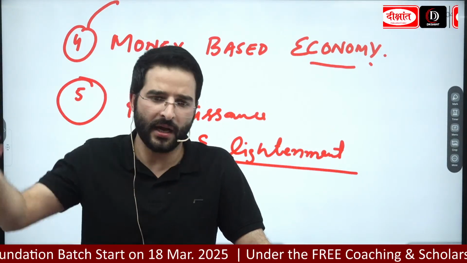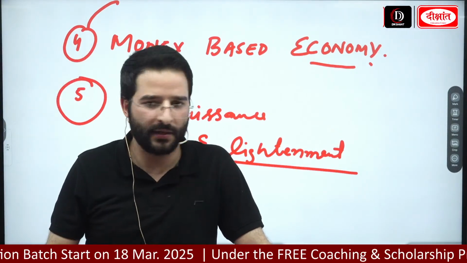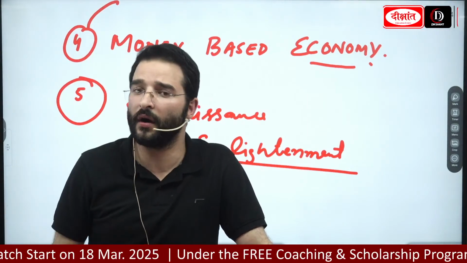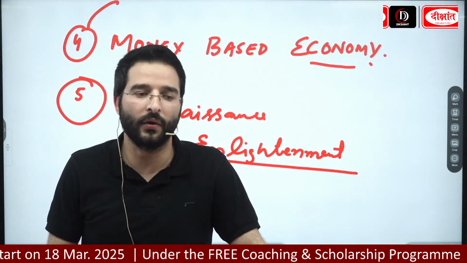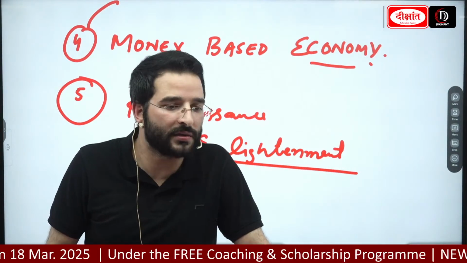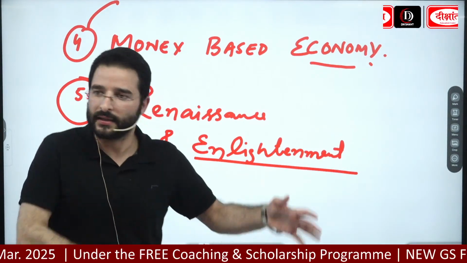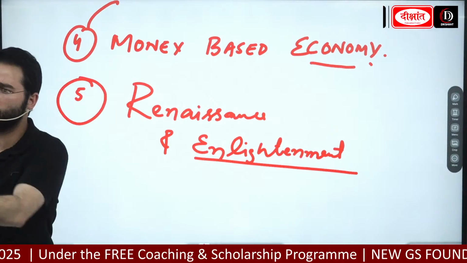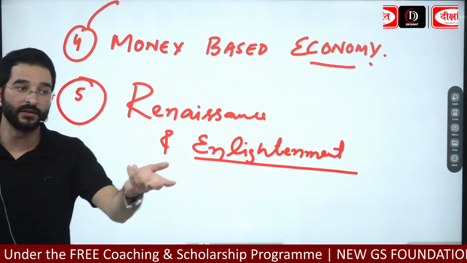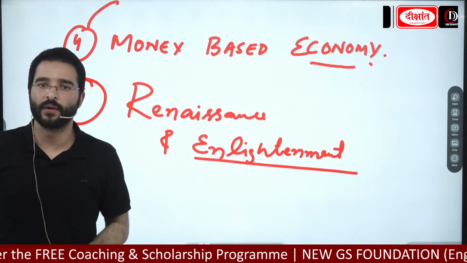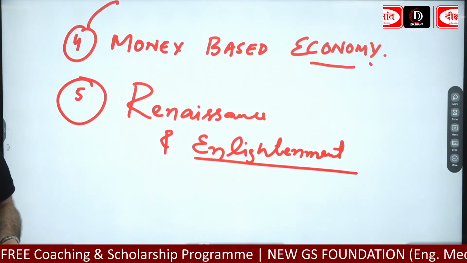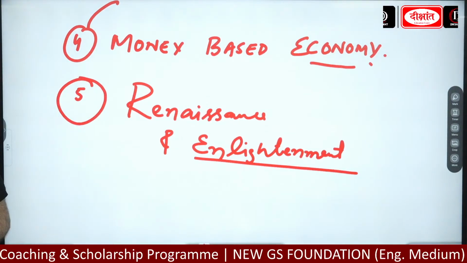Any decision the king took, it was being said that it was a decision of God. And people used to believe that. But over the period of time, people started questioning that. If you are saying that he is God's shadow on earth, show us the proof. What is the logic and the reason behind that? And over the period of time, we will see the emergence of the middle class intelligentsia.